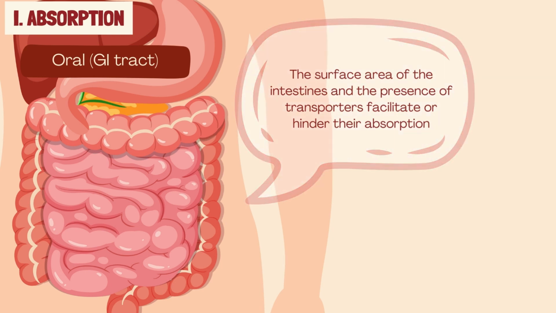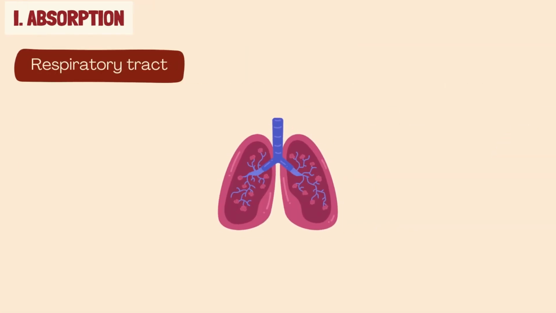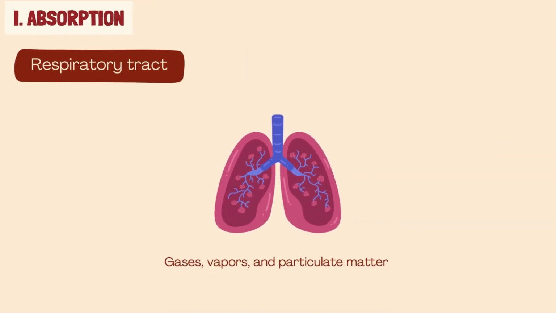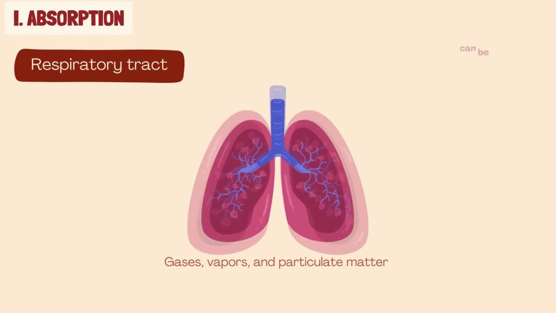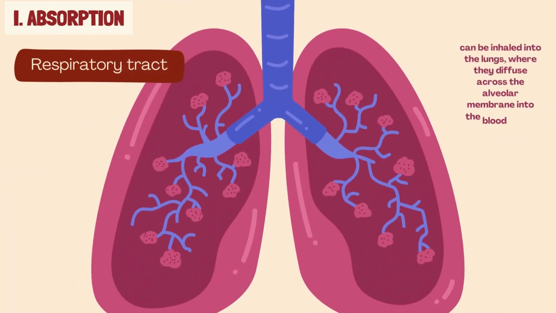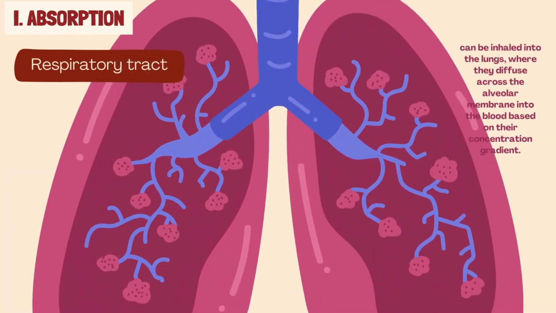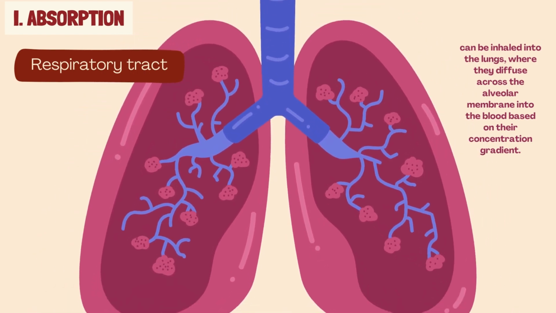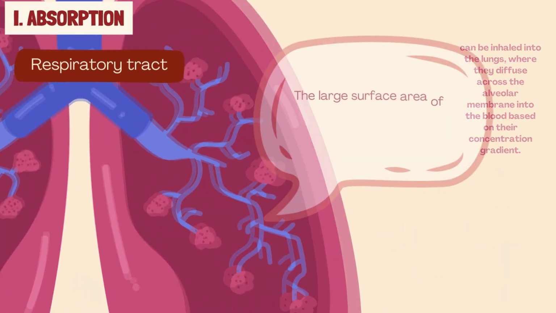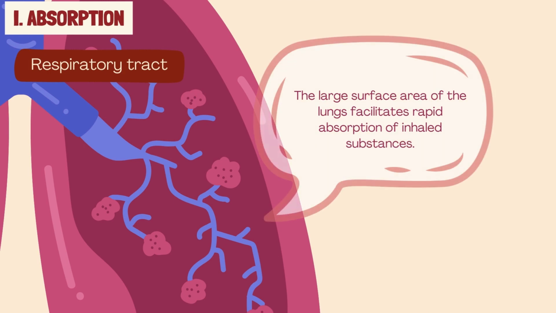The second most common exposure route is inhalation, respiratory tract, as gases, vapors, and particulate matter can be inhaled into the lungs, where they diffuse across the alveolar membrane into the blood based on their concentration gradient. The large surface area of the lungs facilitates rapid absorption of inhaled substances.